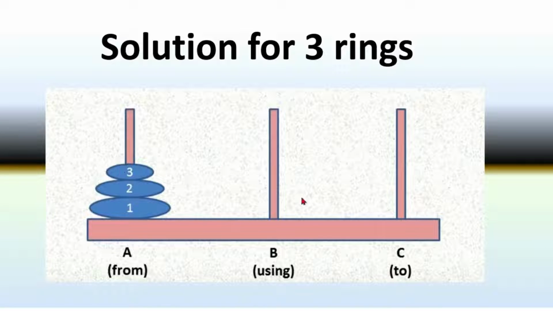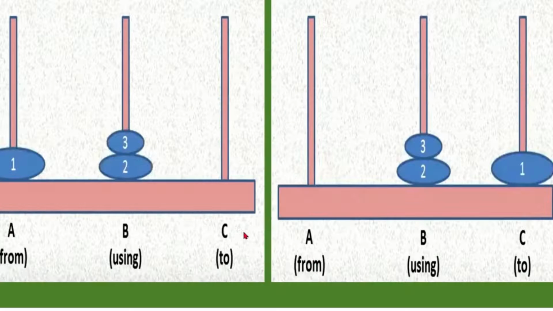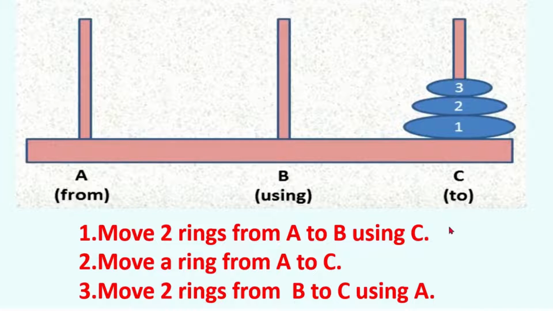Move two rings from A to B using C. Now move a ring from A to C. Then move two rings from B to C using A. And finally this is done. We have followed these three steps for transferring three rings from tower A to tower C.